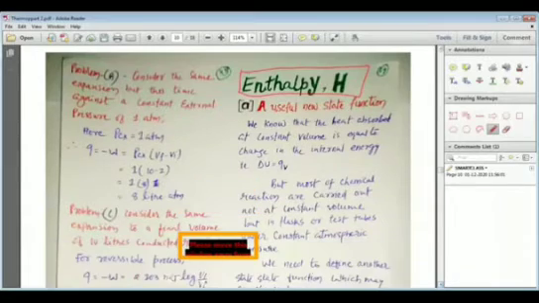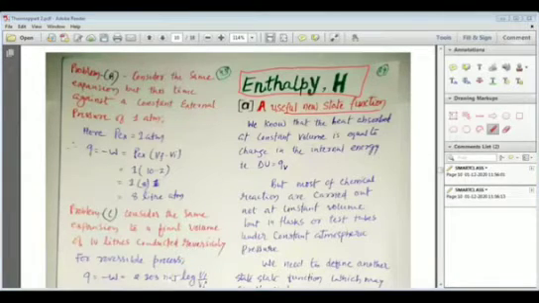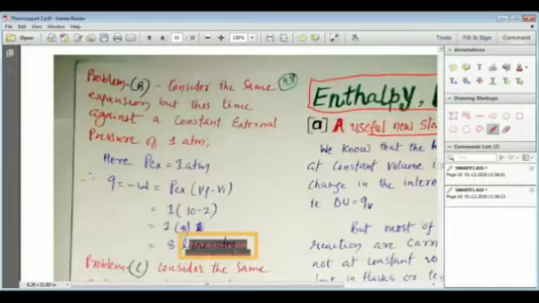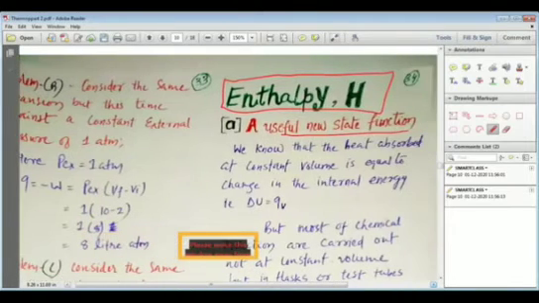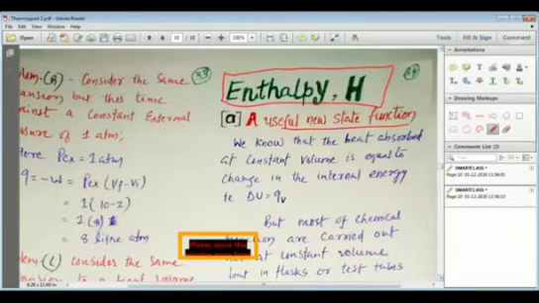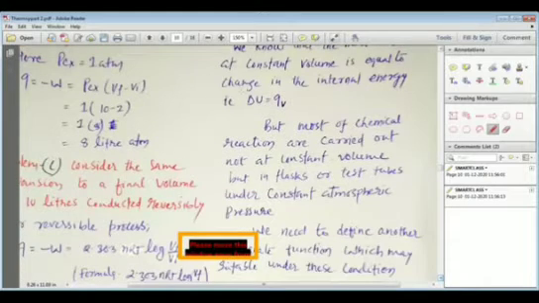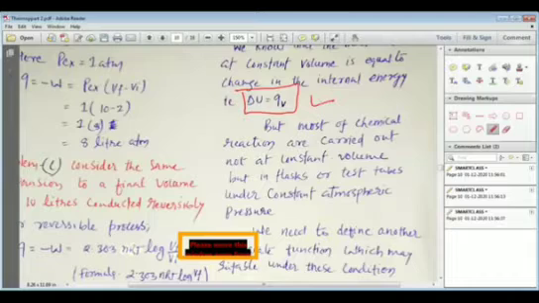Let's move forward. Enthalpy is a useful new state function. We know that heat absorbed at constant volume is equal to the change in the internal energy. So we can write that delta U is equal to QV. We have just understood the meaning of these important terms.